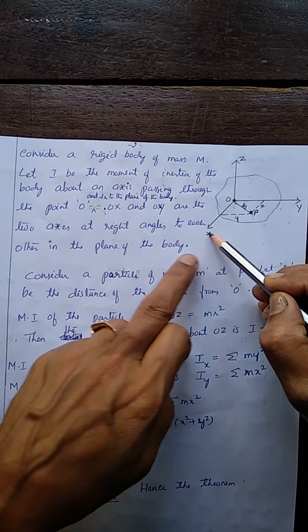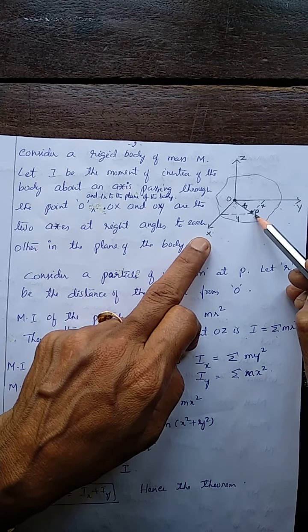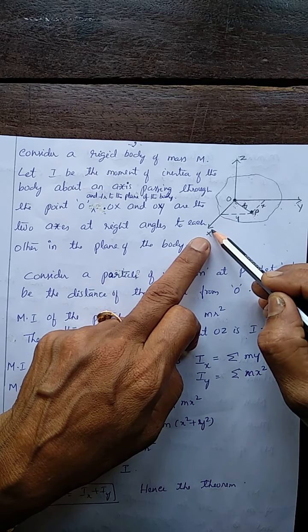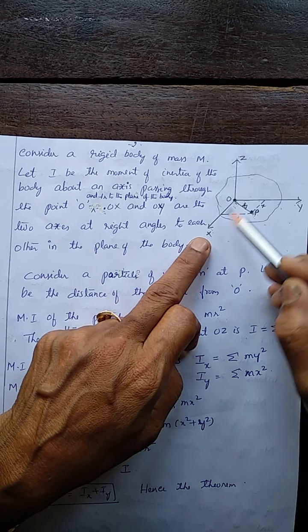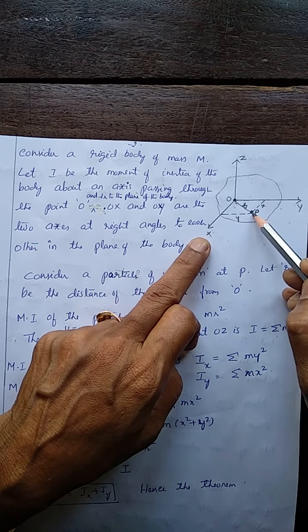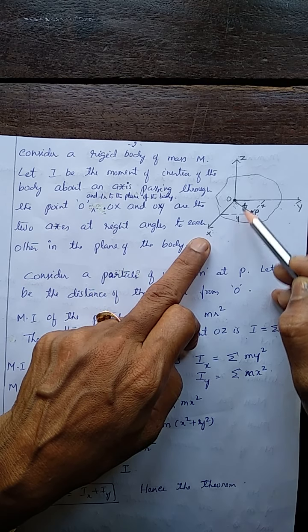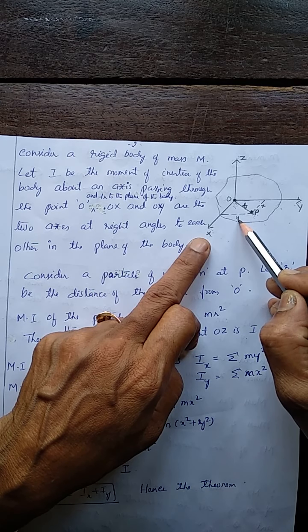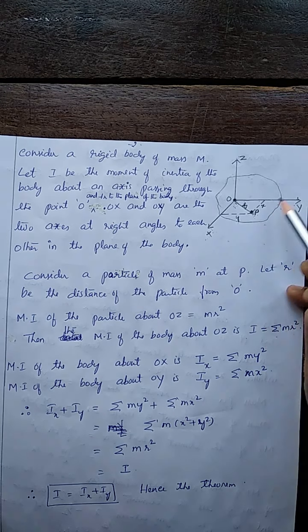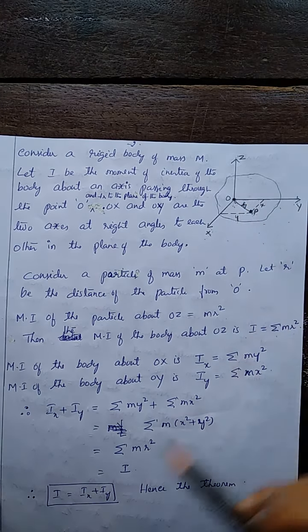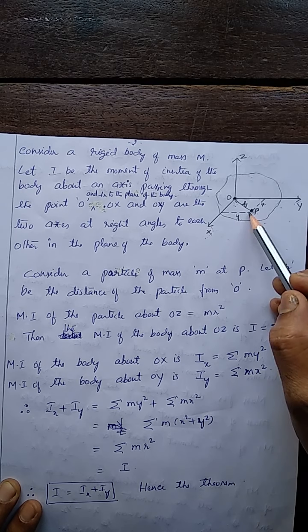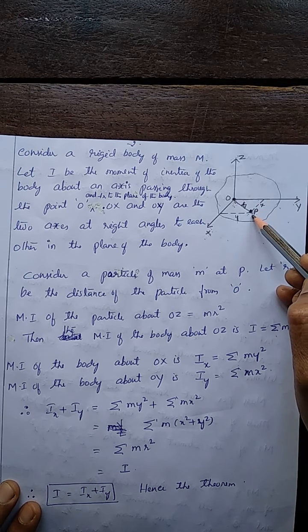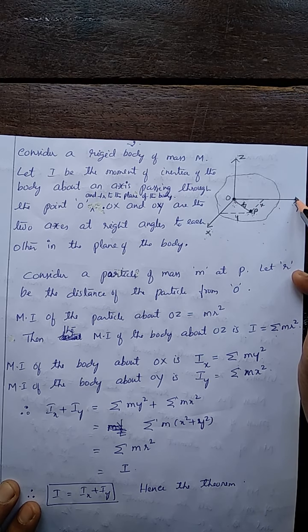About OX means mass into distance from x-axis. Distance from the x-axis is nothing but y. This is the y-axis, so the distance along the y direction is y. Therefore, moment of inertia of the body about OX is given by Ix equal to sigma m y square. The distance is y. Similarly, moment of inertia about the OY axis.